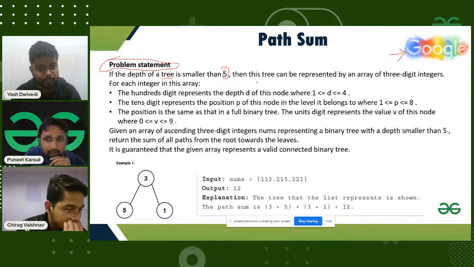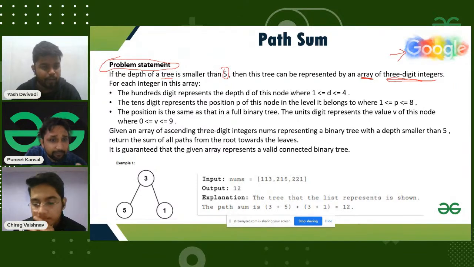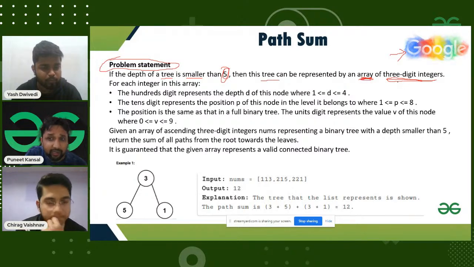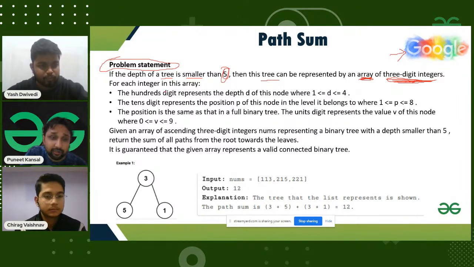The input is given to you in the form of an array of 3-digit integers. This array represents the tree.